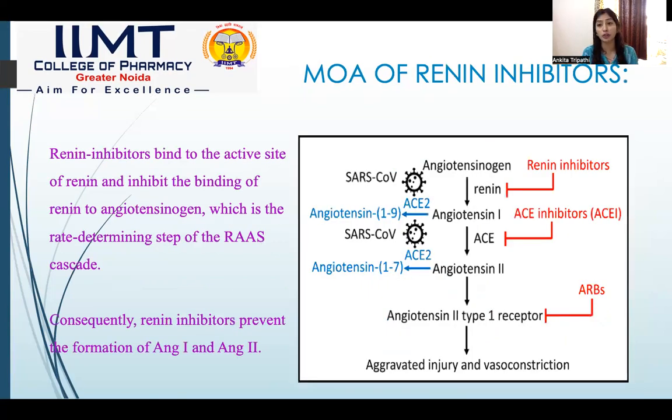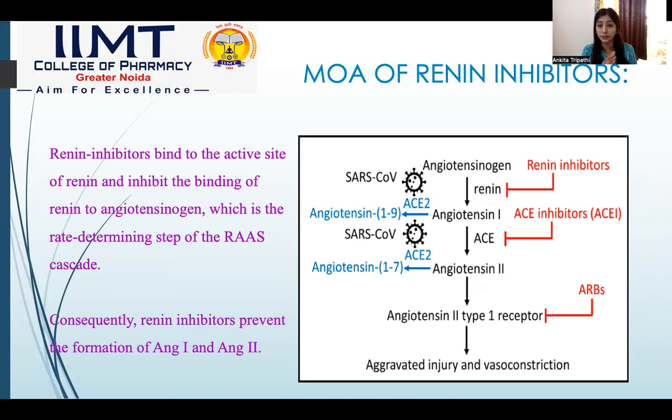Coming to the last topic of the lecture, that is renin inhibitors. As we all know, the RAS system starts from renin only. If we prevent the renin release, the entire RAS system will not work. This is how the blood pressure will not be elevated. So the primary thing we need to do is just to inhibit renin.